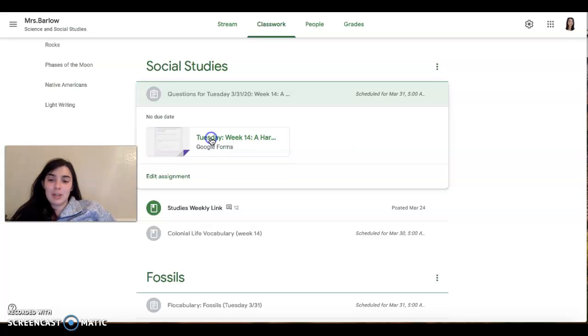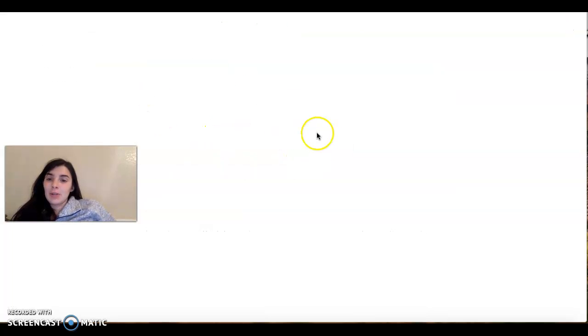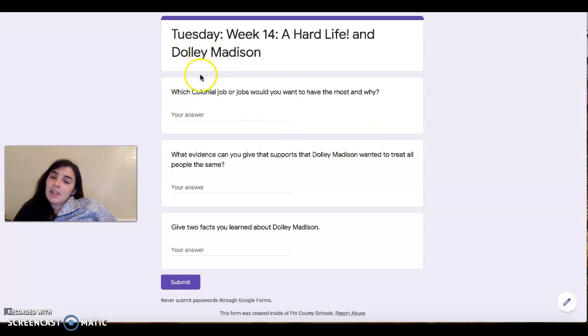So this is your assignment. Click on it and you are going to wait for it to load. And then you're going to answer the questions. So which colonial job or jobs would you want to have the most and why? So out of all the jobs that you have read about, which colonial job would you want to do and why? The museum director is not a colonial job.